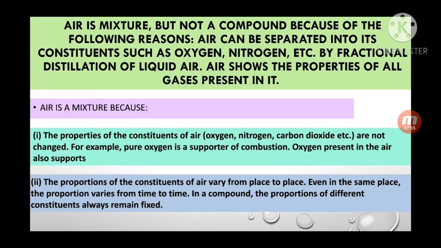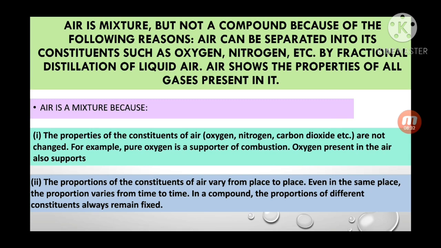Next one, the proportion of constituents of air varies from place to place. Even in the same place, the proportion varies from time to time. In a compound, the proportion of different constituents always remains the same. That is the main reason. Suppose at one place you will get a higher concentration of oxygen, and once you go to other places there will be a smaller amount of oxygen. It means the proportion of oxygen will vary. It is showing the properties of a mixture.